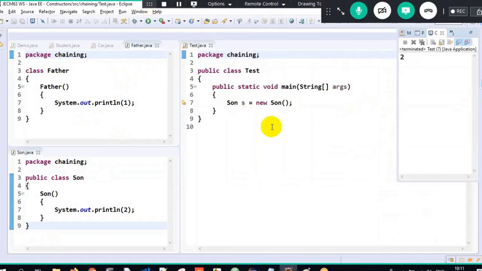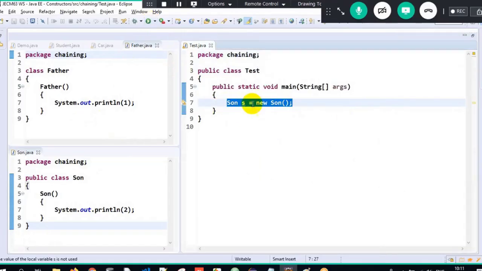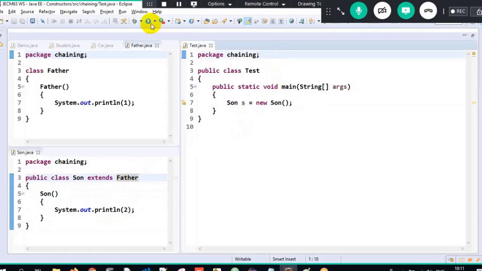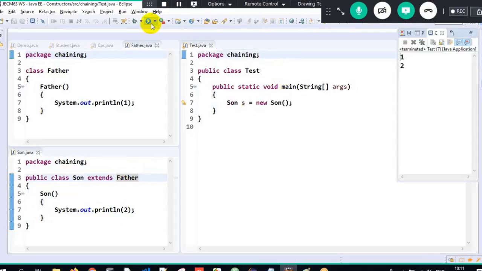Why? Sir, you have created an object of Son. When I create an object of the Son class, the constructor gets executed, so 2 is printed. There is no IS-A relationship as of now, so the output works fine. But as soon as I write extends Father, there is an IS-A relationship. Now when I execute the program, I will get the output as 1 and 2. Oh my god, what happened over here? I will tell you now.